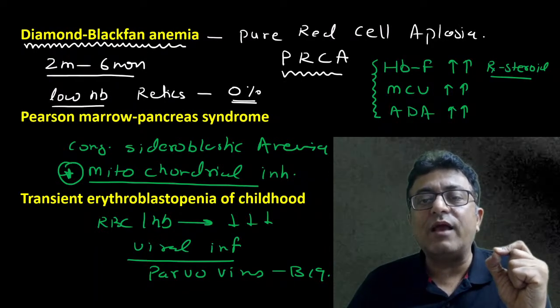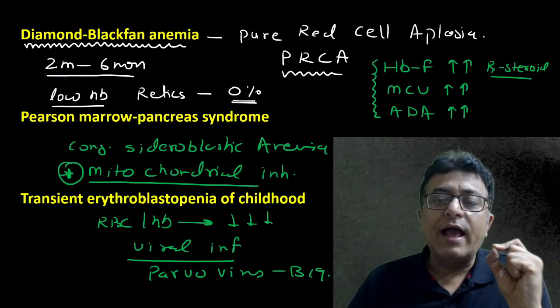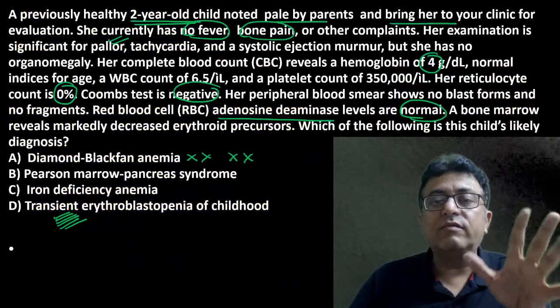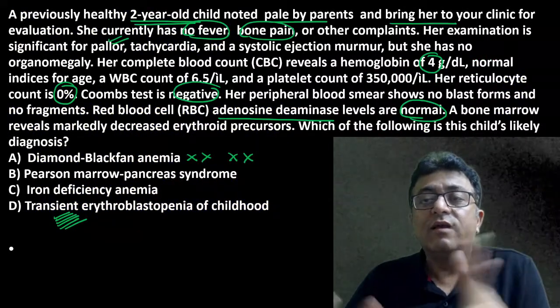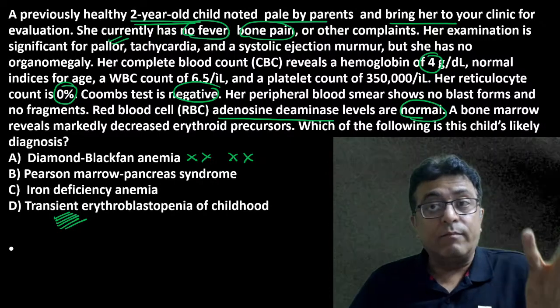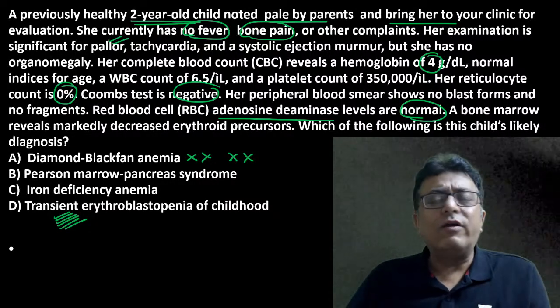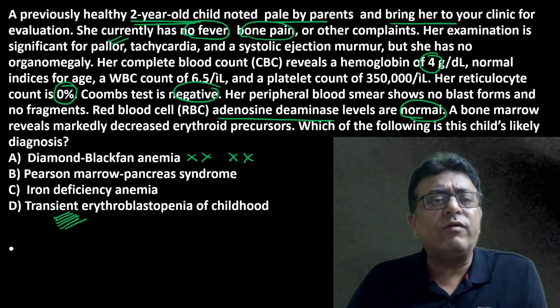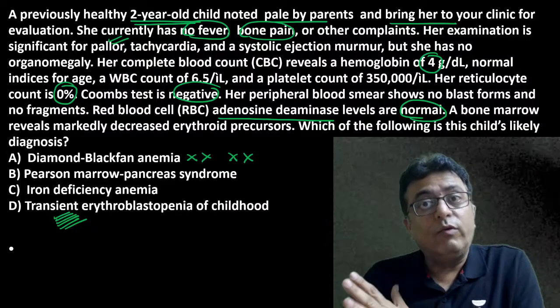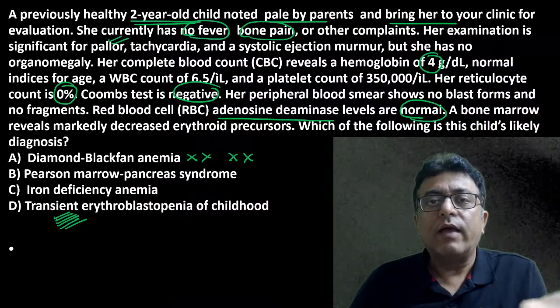In Diamond-Blackfan anemia, hemoglobin F, MCV and ADA increase. No fever. Yes, no fever. If fever is there, suspect some leukemia or some immunodeficiency. Some WBC series also decrease. When WBC and platelets are normal, with mild or no fever, it is just an attack of viral illness which involves mainly the bone marrow, aplasia.